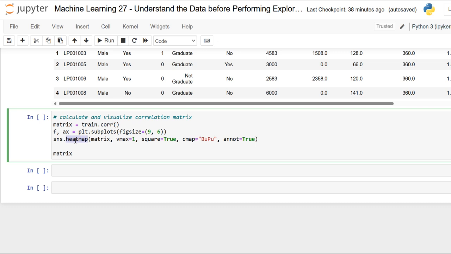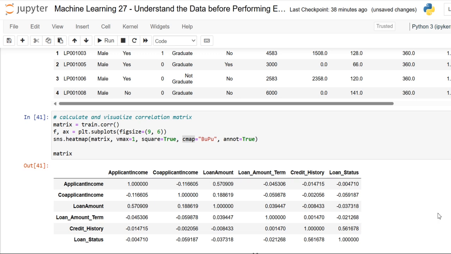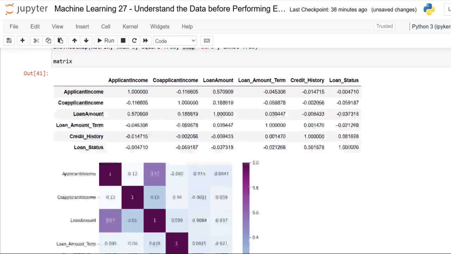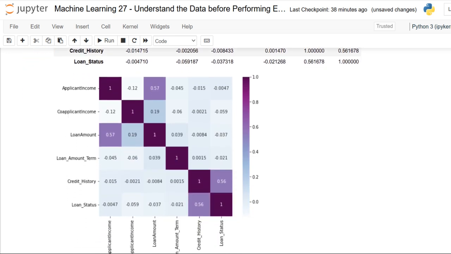We are using the heat map to visualize the correlation, and a heat map visualizes data through variations in coloring. That is the main thing. Here we have used the cmap. The variables with a darker color mean their correlation is more. Let's have a look at the matrix, and next here we have the correlation.